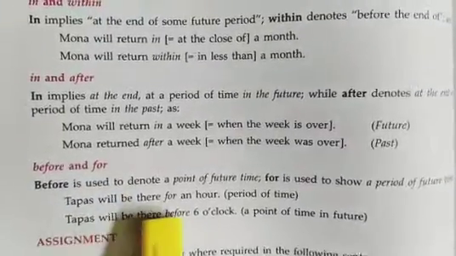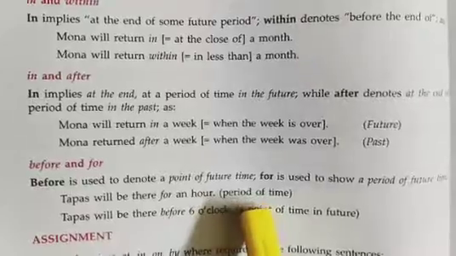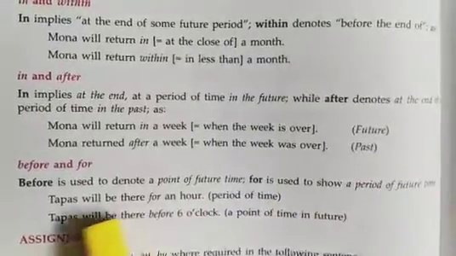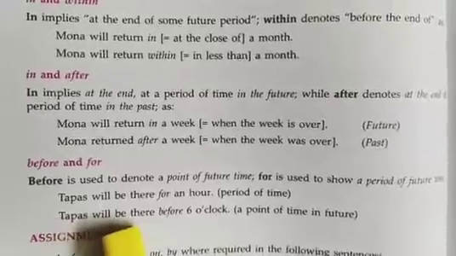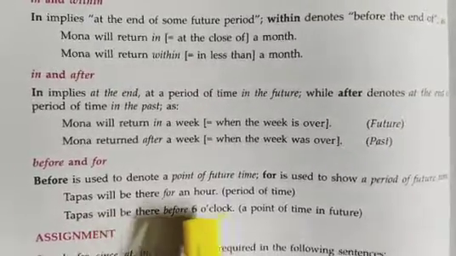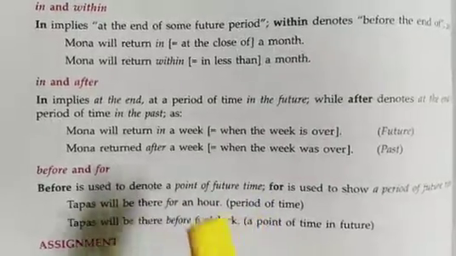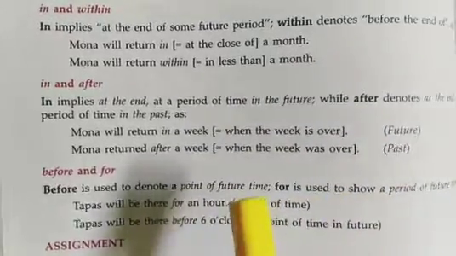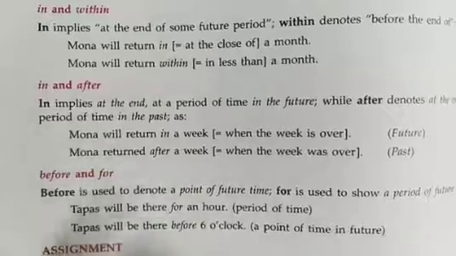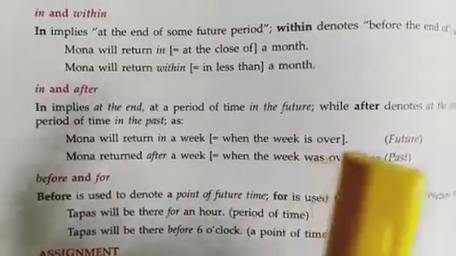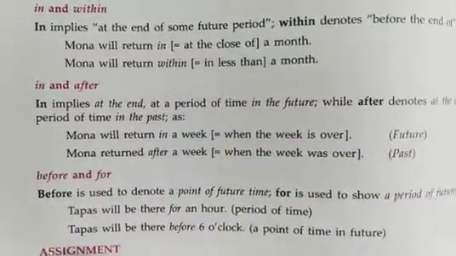Before is used to denote a point of future time. For is used to show a period of future time. Like, Tapas will be there for an hour. So for an hour means for a period of time he will be there. One hour he is going to stay, and it is not going to exceed one hour.